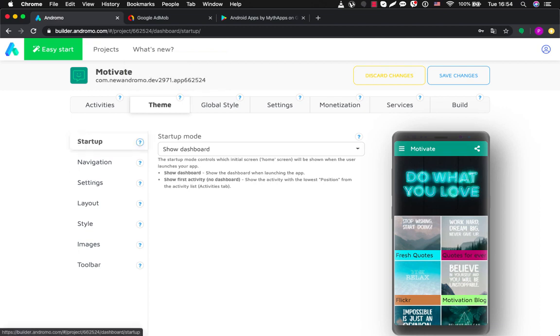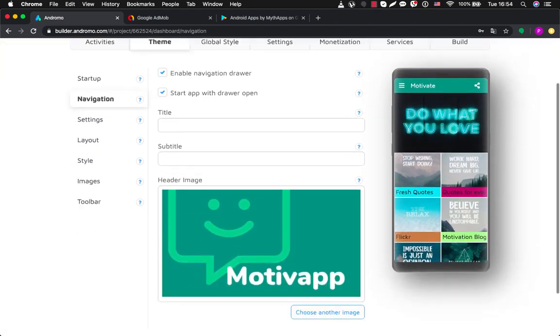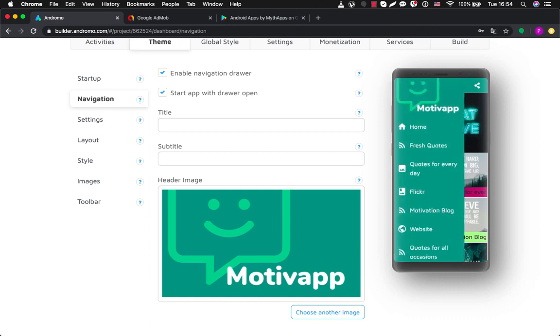We have general settings here, startup mode, which means in this mode your application will be launching just as you can see in a preview. In some cases you will need show first activity from start, so it means that if you choose this option, when the application starts you will see this first activity opened, but in most cases we need classic mode, show dashboard. Then we go to navigation. Here you can see we have settings for our navigation drawer. It's over here. So as you can see, we can set a background picture for it. We can type some text here, menu, submenu. Now we will delete it.